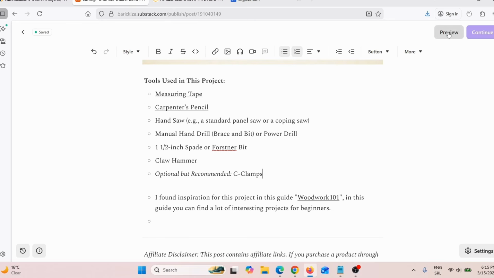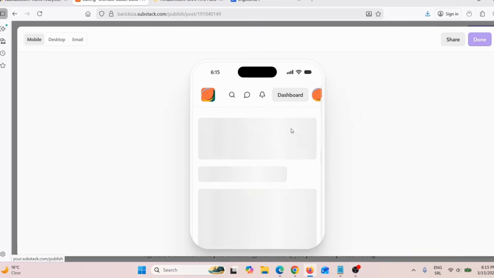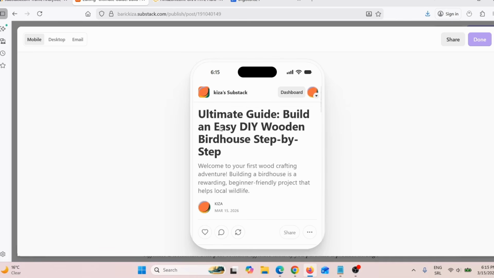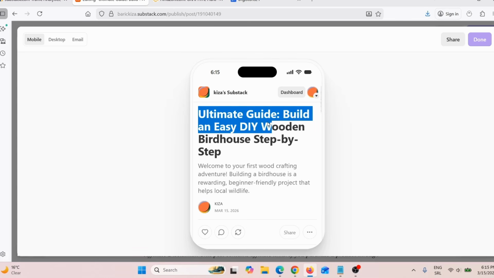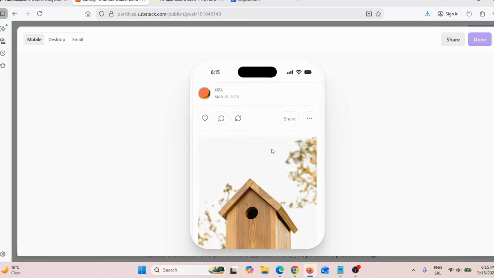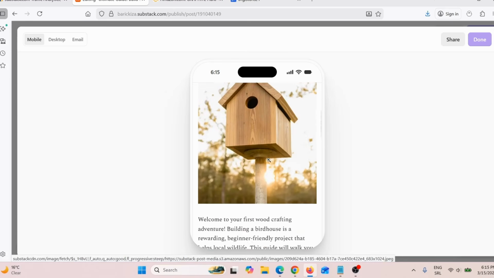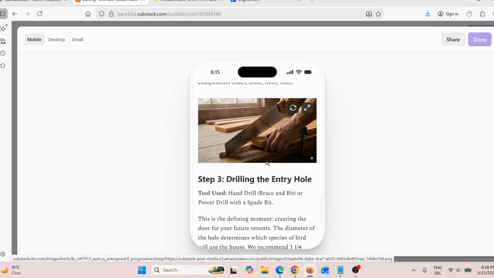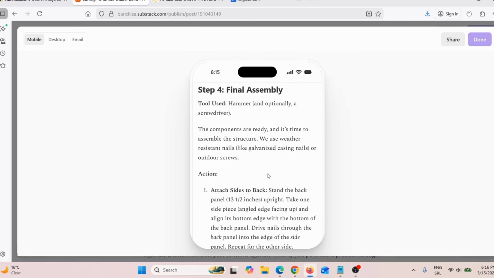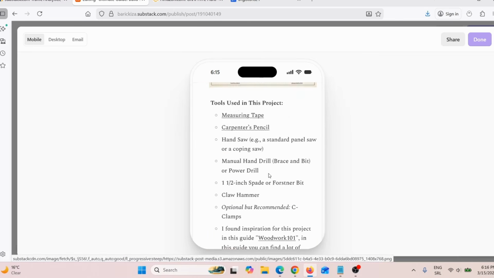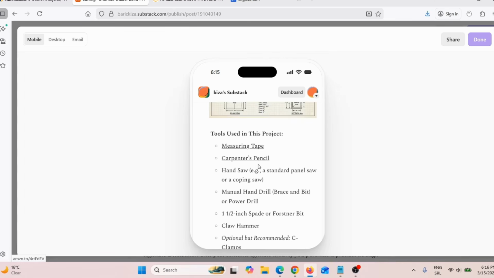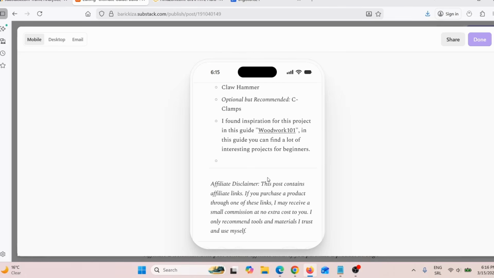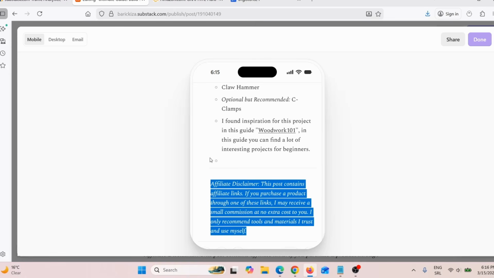Let's just click here on preview to see how this article looks. And here you can see how this article looks. Ultimate guide, build an easy DIY wooden birdhouse step by step. This is my opening image. This is the rest of the article. Really, really good article. And when I scroll here you can see these are links. You can click on these links and click here. Again, you can click on this link. This is the affiliate disclaimer. So this is how it looks.